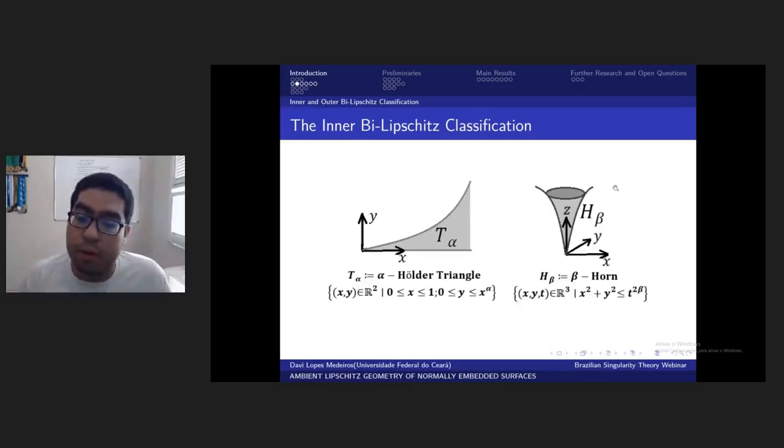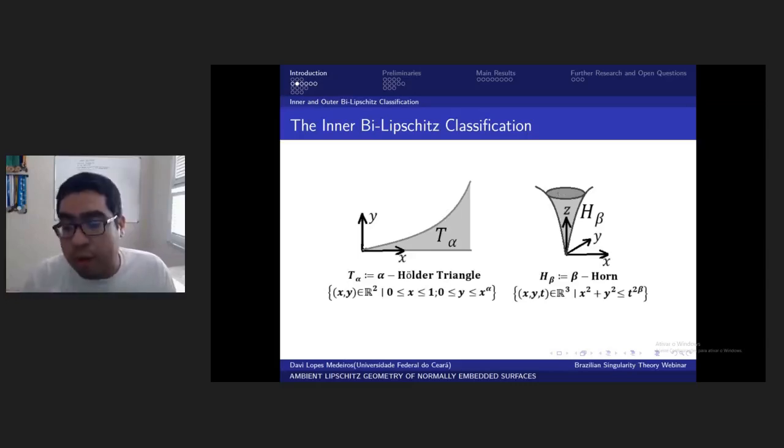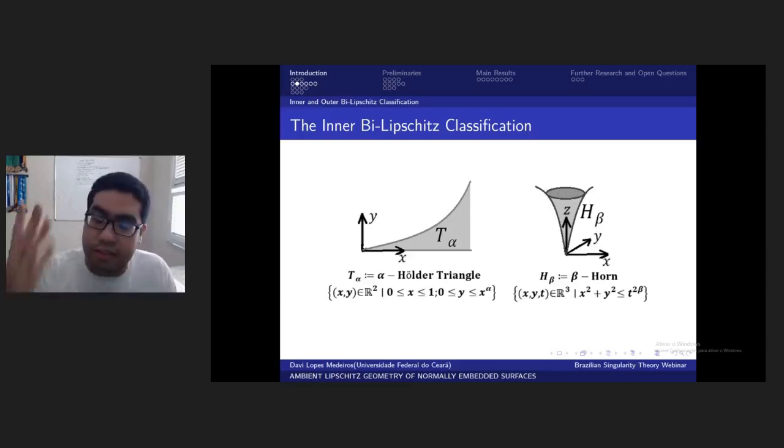In a similar way, you can have a beta horn, which is the germ of the set where x squared plus y squared is less than or equal to t to the 2 beta. Here beta is the speed of collapsing of this plane section, and any beta horn is any semi-algebraic set that is bi-Lipschitz equivalent to this one.